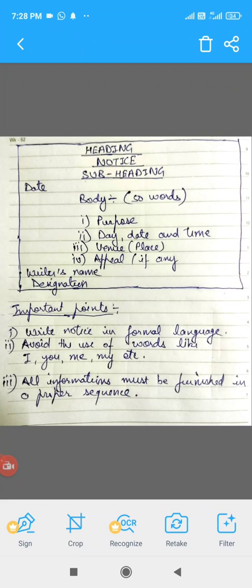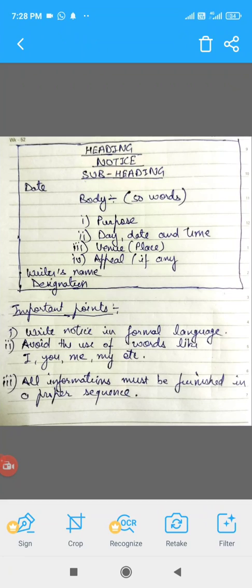First important thing is that write notice in a very formal language. ऐसे नहीं लिखना that I am going to tell you that we will go to a picnic and enjoy very much, so I am going to tell you that you have to come to school on this and this date and be a part of the event. Wrong.